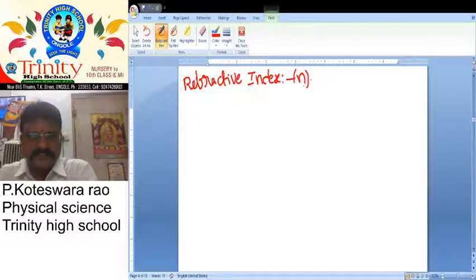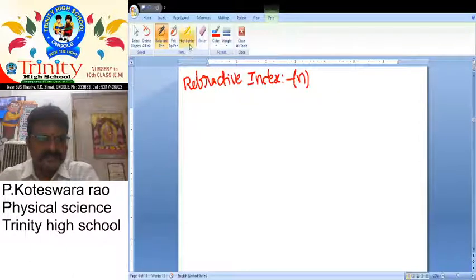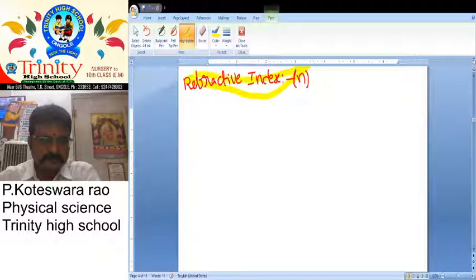What is the letter for that? N. Refractive index. So this is the refractive index. So how can we tell about this refractive index?